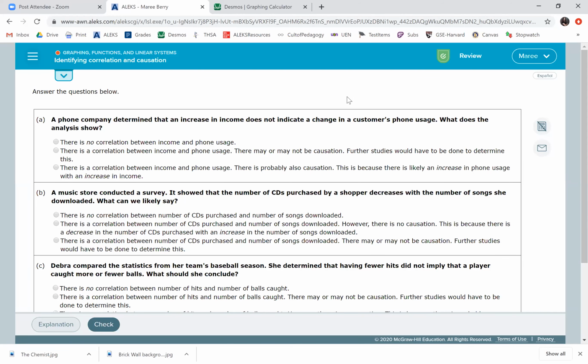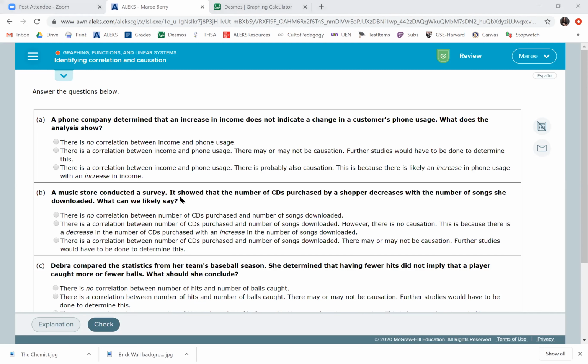This one can cause a lot of stress because there's so many words. So basically, there's going to be only two answers. We always want to throw out this third one that says there is a correlation, there is probably. We always throw that one out. So there is either correlation and it may or may not be causation, or there's not correlation. This one is gone every time.